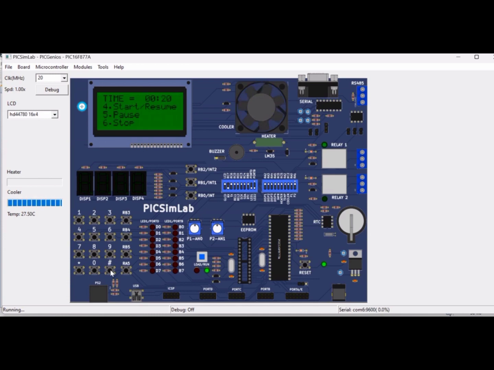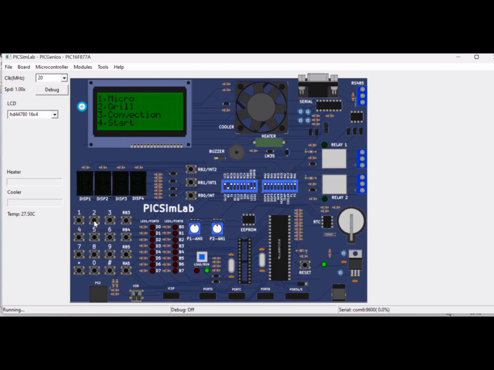Now I entered the time of 20 seconds. Here the timer is running and the fan is also working. Okay. Time up message and navigated to the menu display screen again.